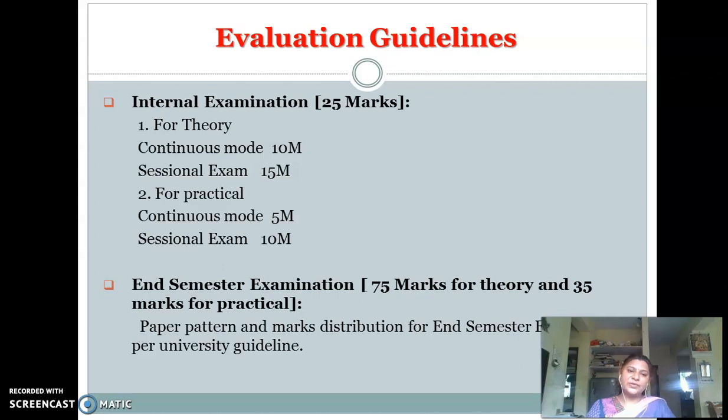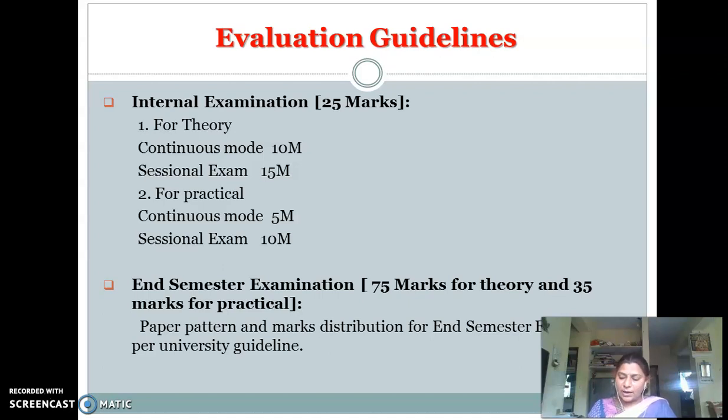For the theory, firstly the continuous mode: 10 marks, and for the sessional examination 15 marks. 10 plus 15, 25 marks for the theory internal examination. And for the practical, internal is 15 marks, divided into continuous mode for 5 marks and sessional exam for 10 marks.